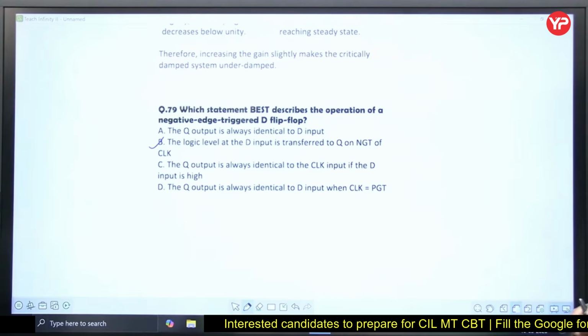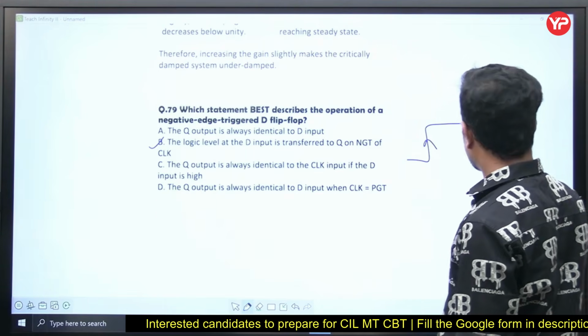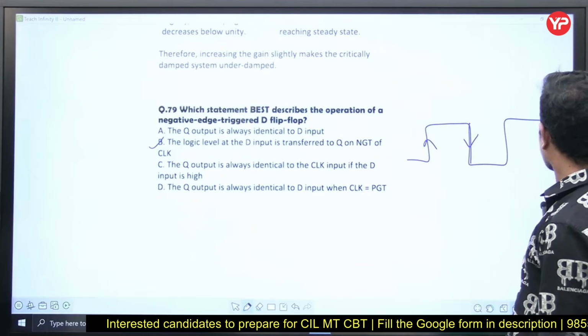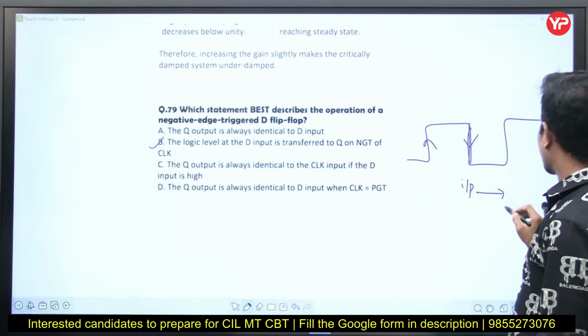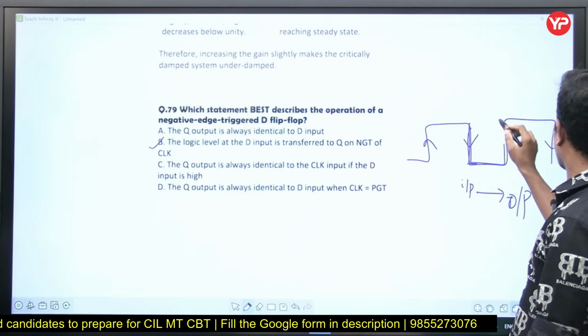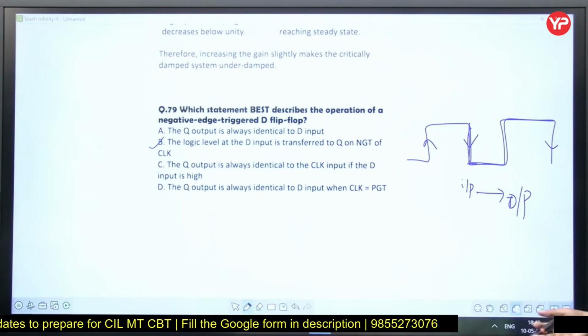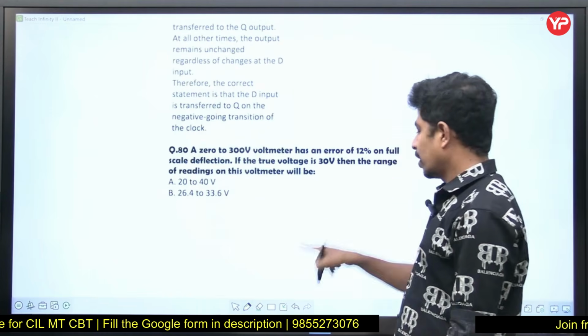As I told you, see, this is the clock, this is the positive edge, this is the negative edge. At this edge, whatever input you give, that will be transferred to the output. Okay, in the meantime, from here to here, the output will retain the previous value. Right?